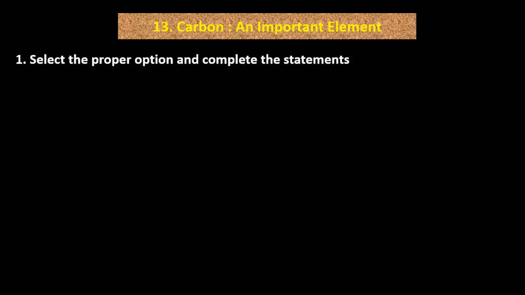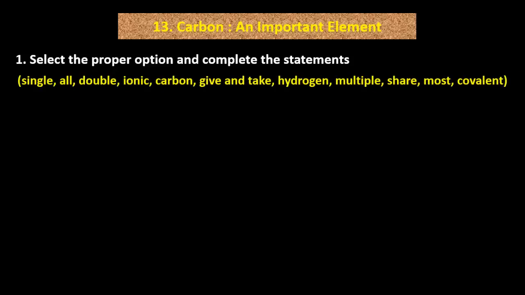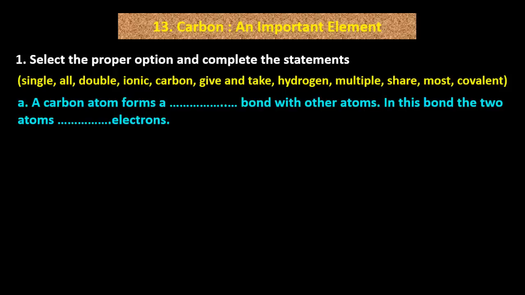Dear students, question number 1. Select the proper option and complete the statements. The options are single, all, double, ionic, carbon, give and take, hydrogen, multiple, share, most, covalent. A. A carbon atom forms a dash bond with other atoms. In this bond, the two atoms dash electrons.